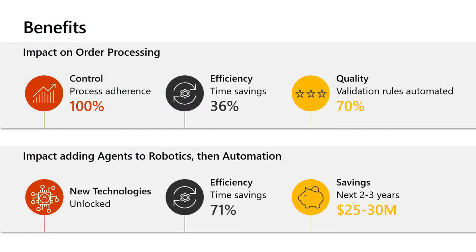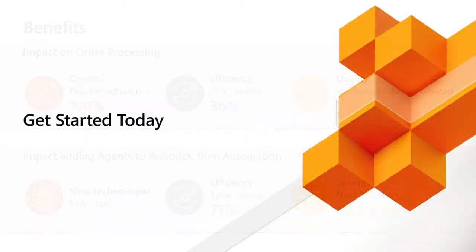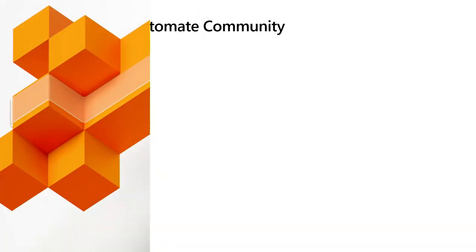The end benefit of all of this: for the order processing part, they got a time savings of 36%. Since they were using AI Builder, 70% of their validation rules are now automated, so the quality improved by 70%. And by using the UI flow automation, they saved 71% of time. It was just much faster, and the savings projected over the next 2 to 3 years is projected to be 25 to 30 million.